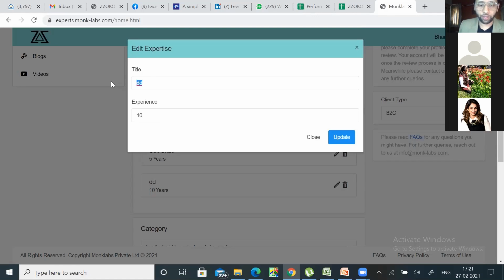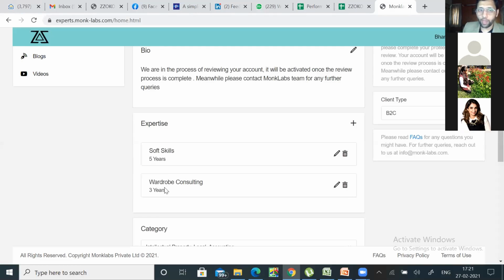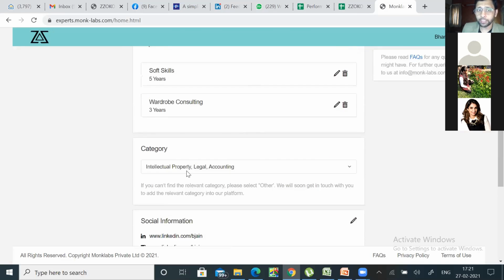And say along with soft skills, you have wardrobe consulting experience of say 3 years. You can update that. So this is where expertise comes into the picture. Again, this will be seen by the clients, so they'll know what sort of expertise you have and how much experience you have before hiring.